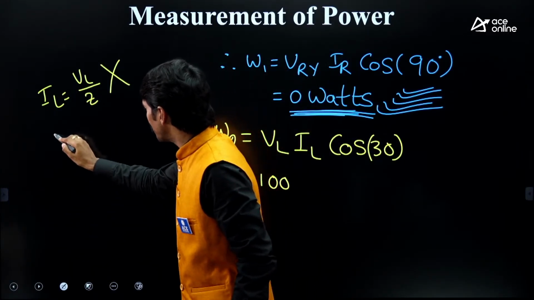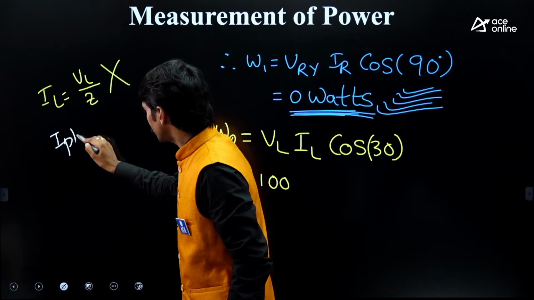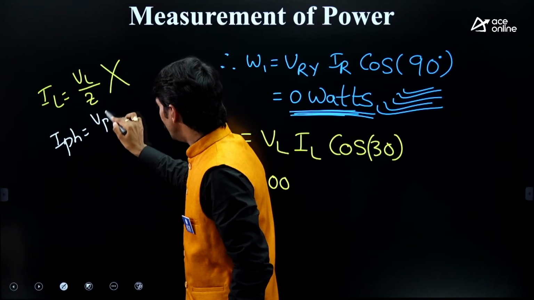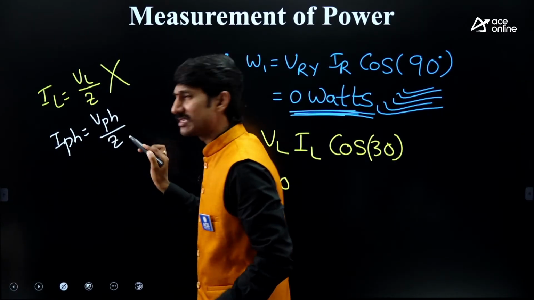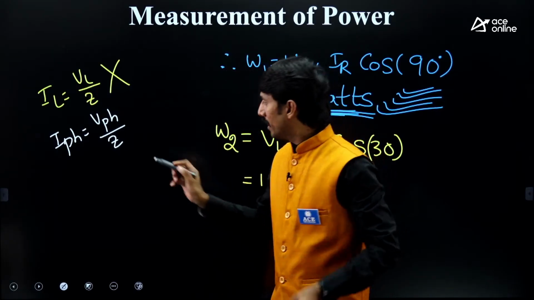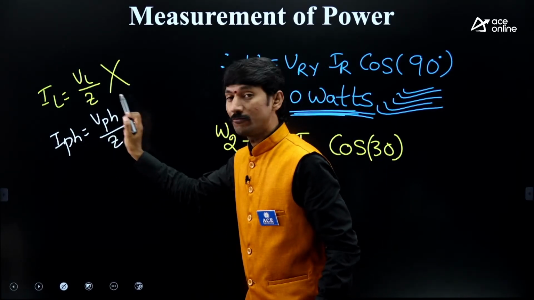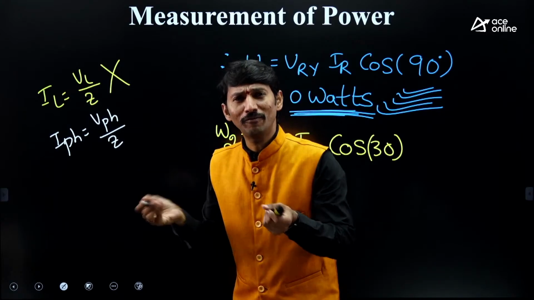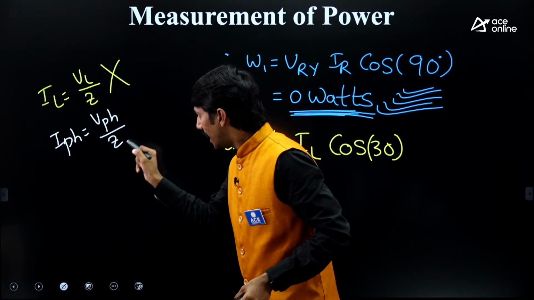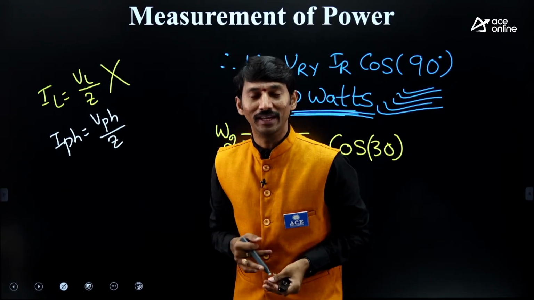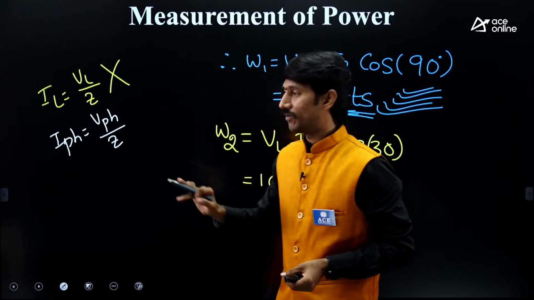What is the basic point? First you need to write I phase is equal to V phase by Z. This is the actual terminology. Sir, why I phase, V phase? Anyway, Z will be per phase only. Phase and phase, everything will be phase only. Therefore, this is the valid formula.